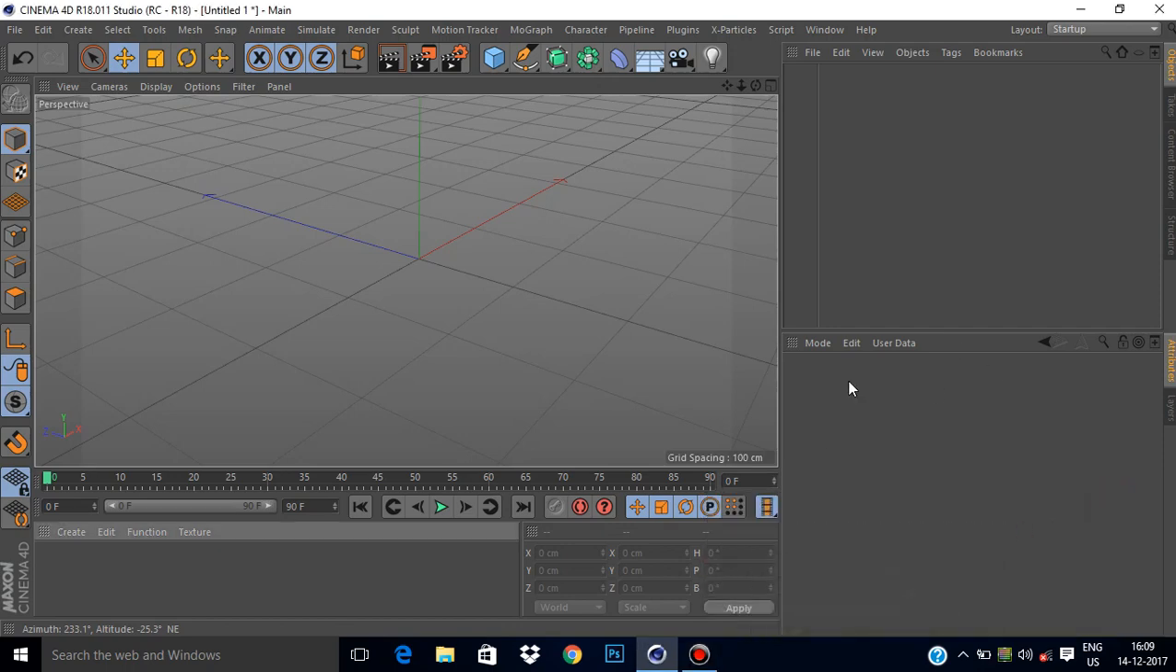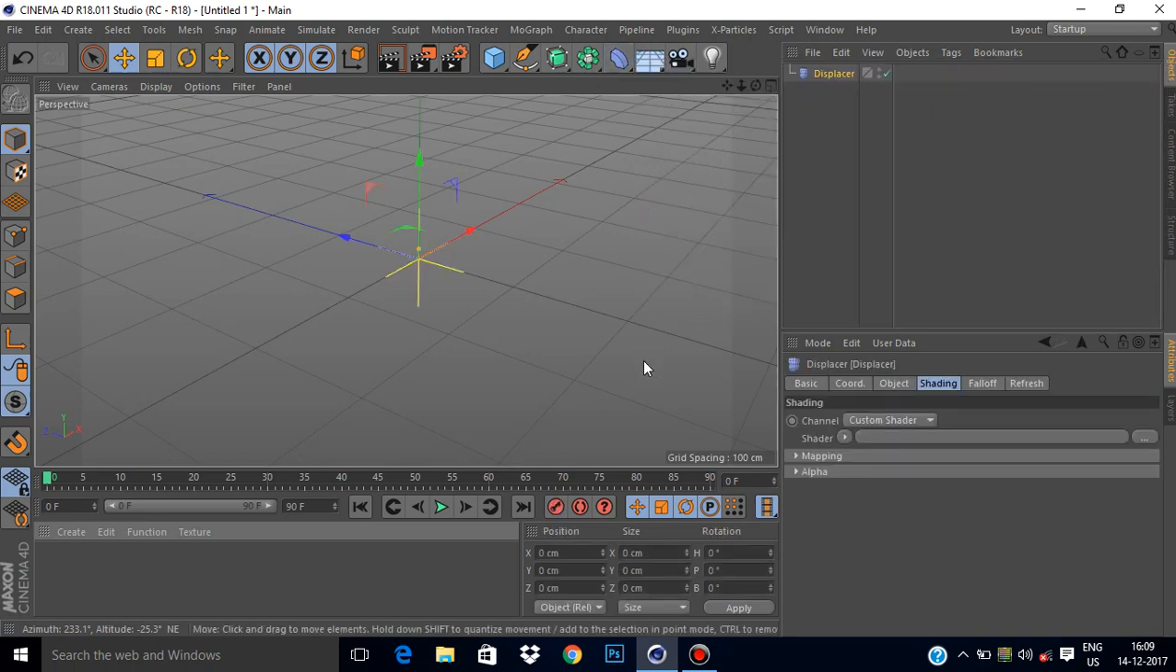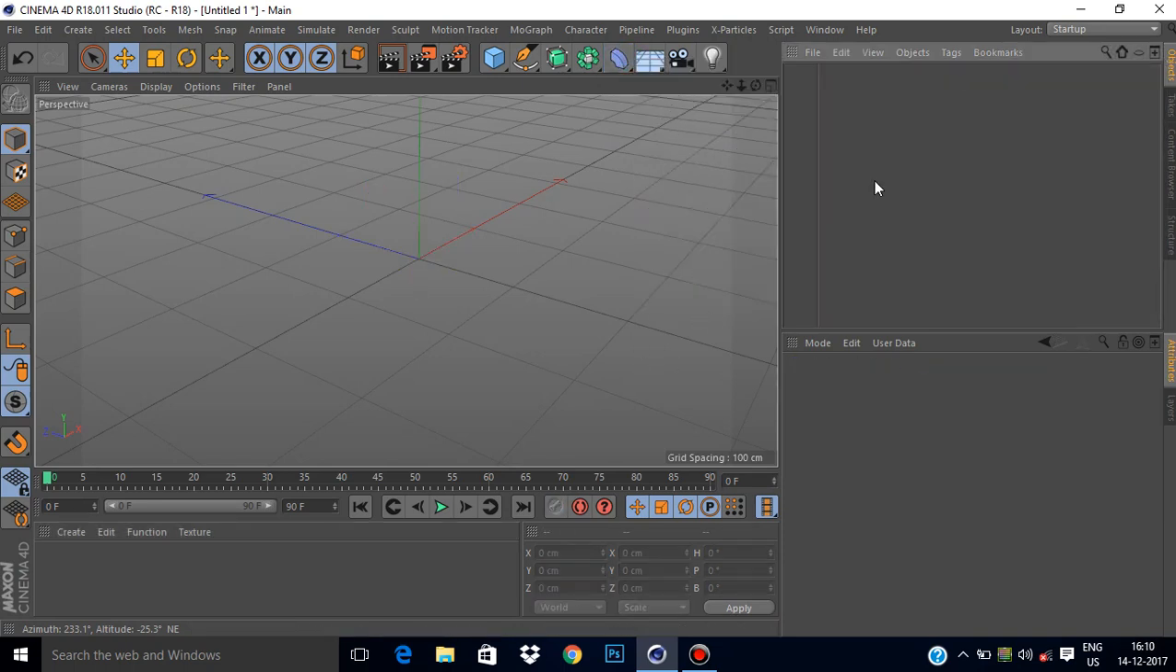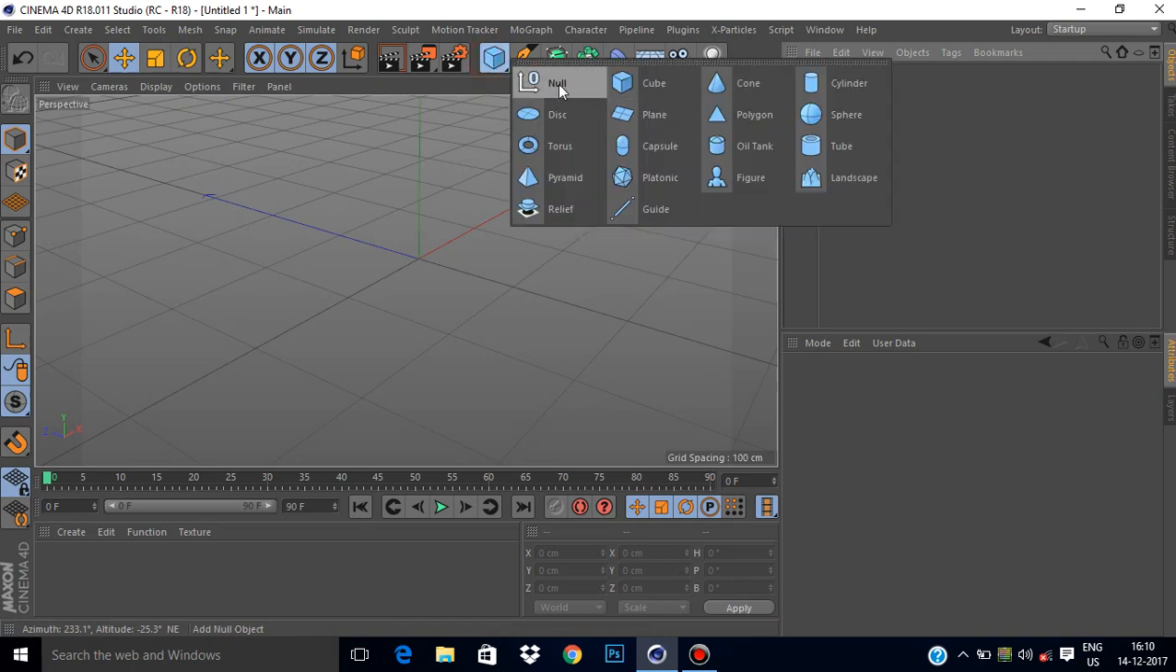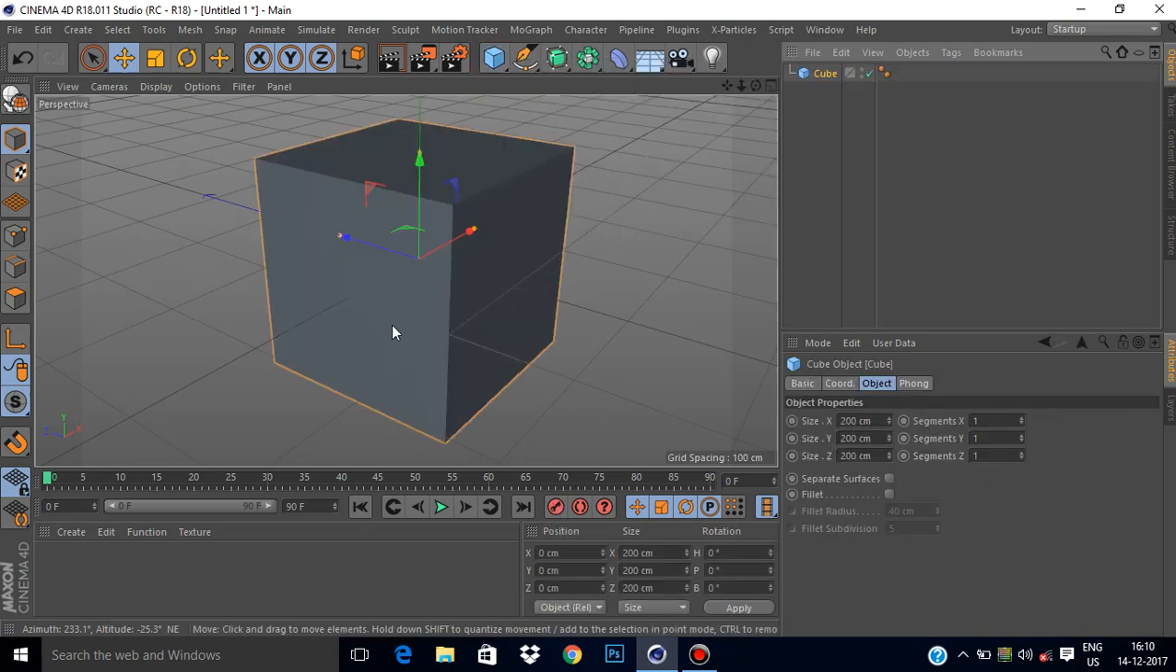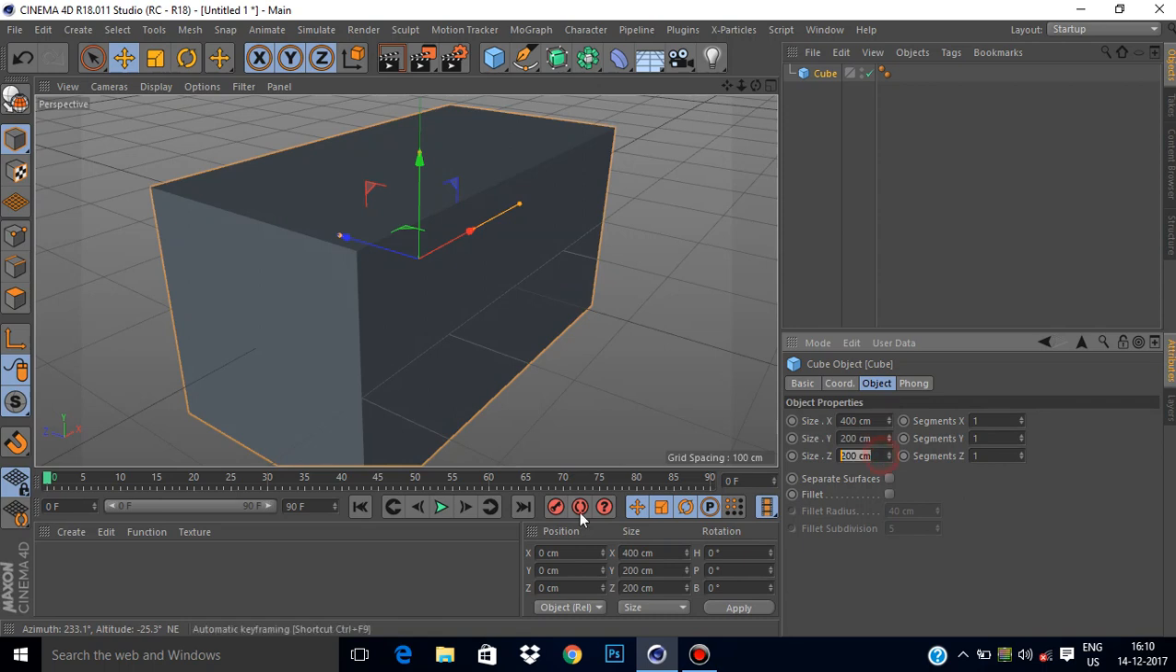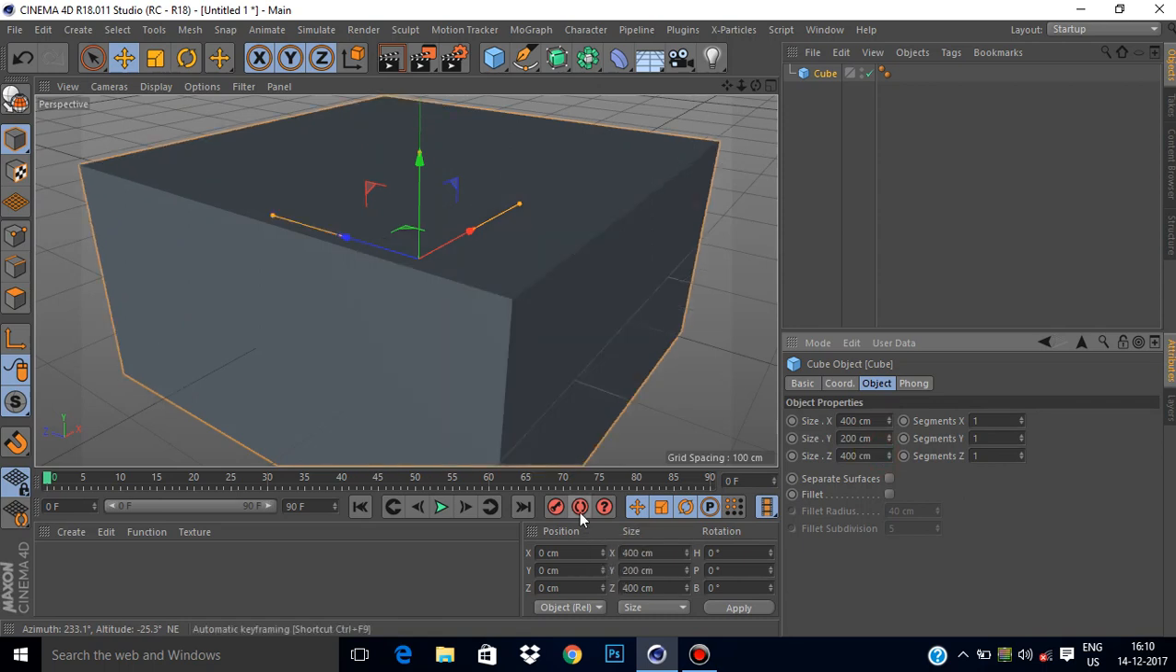Hey, so today I want to show you guys how to create beach waves in C4D using this displacer. So let's get started. First of all, let me create a simple cube. Let's change its dimensions, the size on the x. Let's change it to 400, and also y, make it 400.